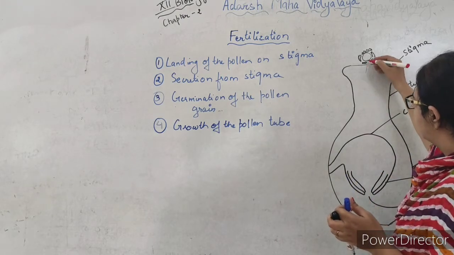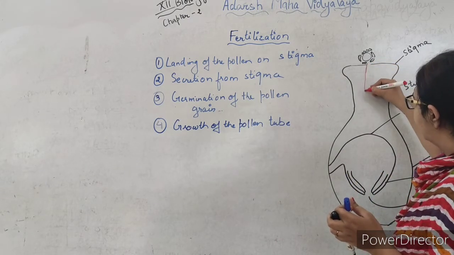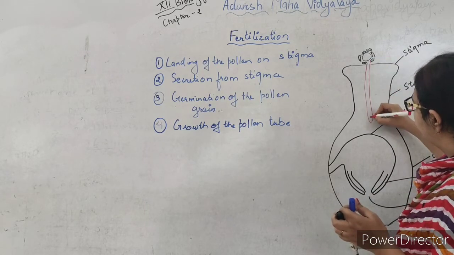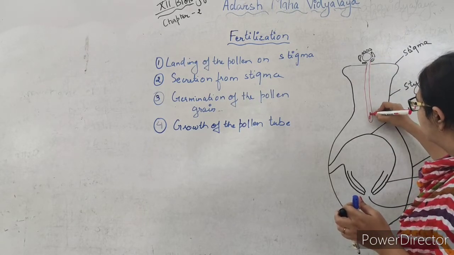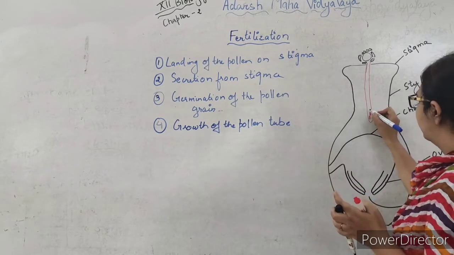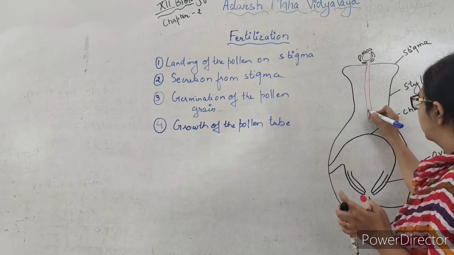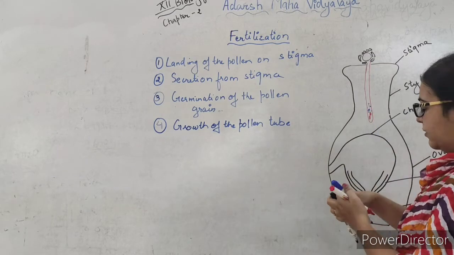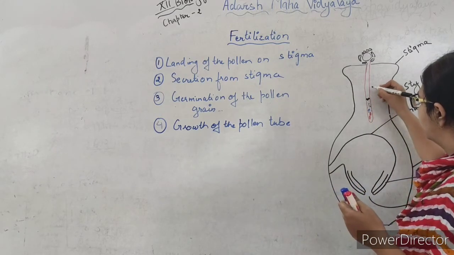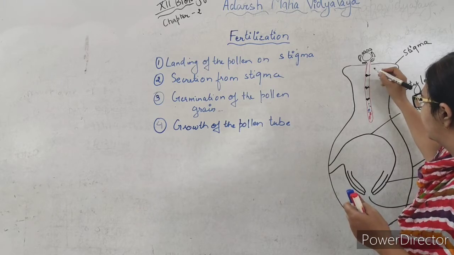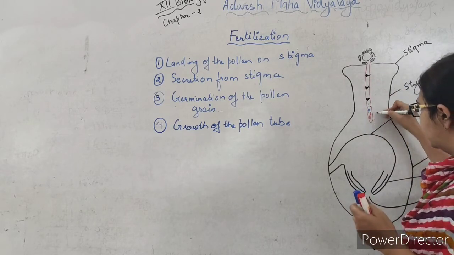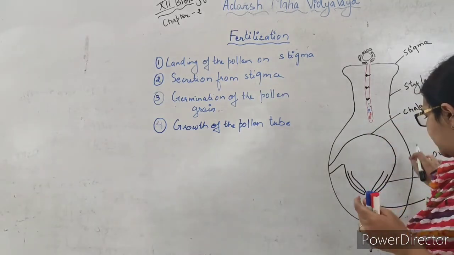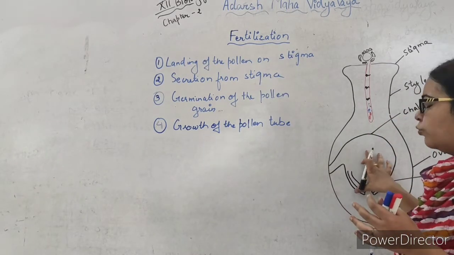So this is the pollen tube and it is growing, and it will have two male gametes, the nucleus of the tube cell and its cytoplasmic content, and these are the callose plugs which are formed at intervals so that the content is kept at the end of the tube so that it can easily enter into the ovule.